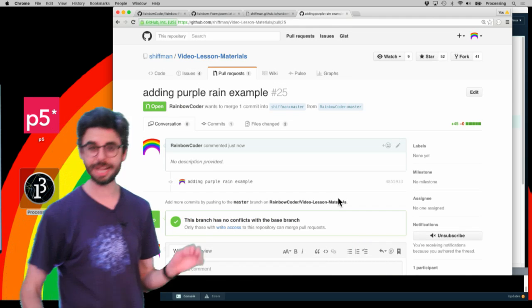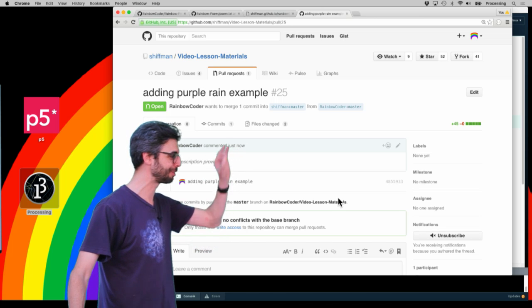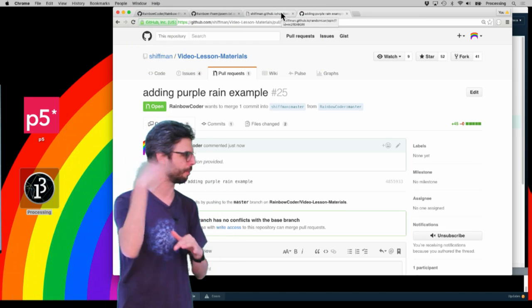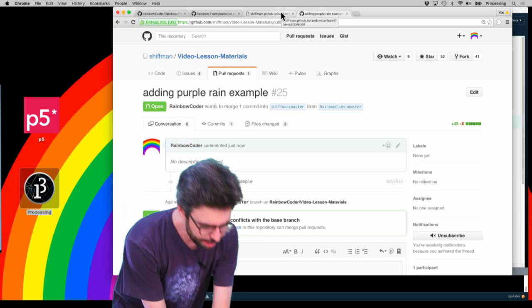So it's uploaded in the Rainbow Coders fork, and as soon as I log back in, do I still have that open? I don't have my GitHub account logged in. I'll merge that and the code will be there. Okay.